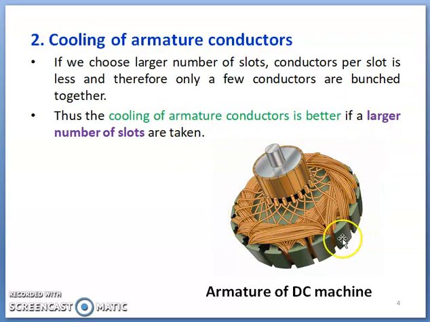This image shows a bunch of conductors put in the slot, and for a given diameter of machine, if the number of slots is more, then the bunch of conductors per slot will be less, and that helps for better cooling of the conductor. Hence cooling is better in the armature section. Cooling is better for armature conductors when the designer chooses a larger number of slots.